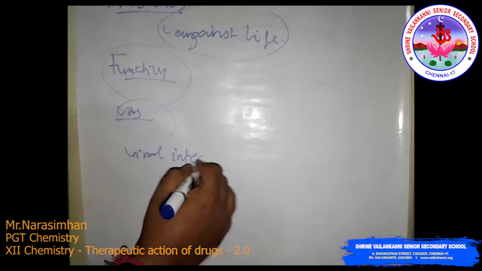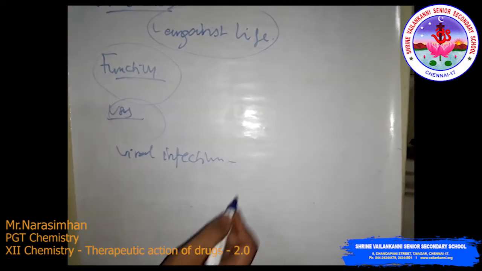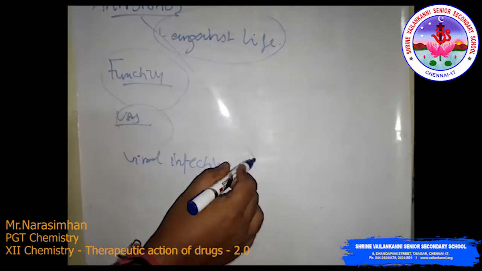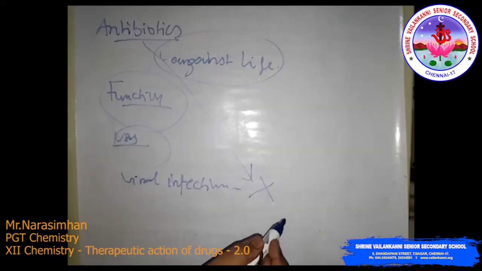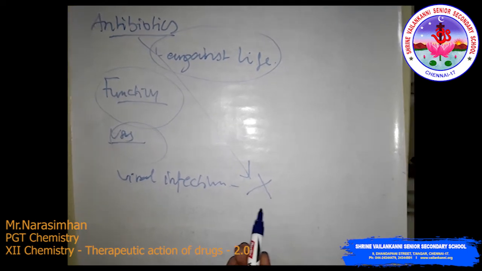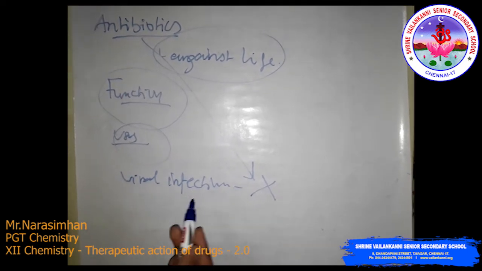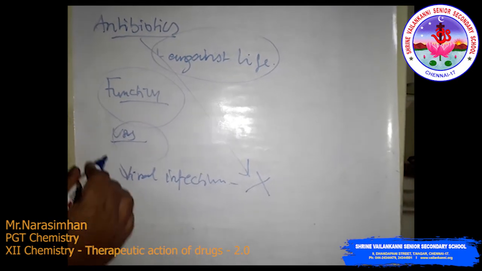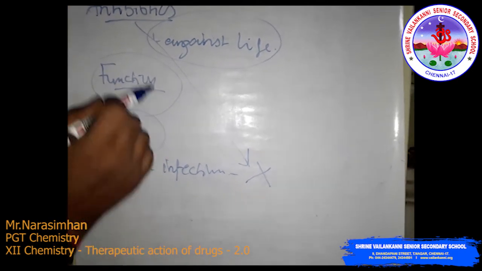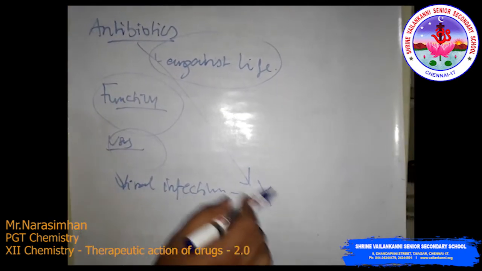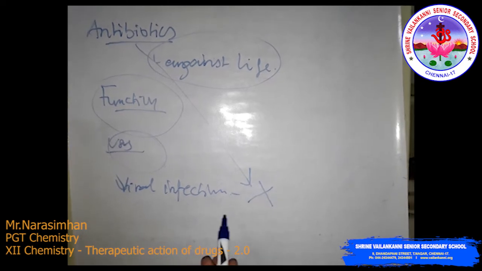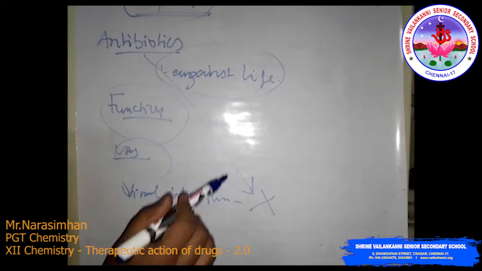Suppose the patient gets a viral infection such as flu, cold, or cough, we cannot use antibiotics. You should treat it with only the respective medicine, because a viral infection differs from a bacterial one.